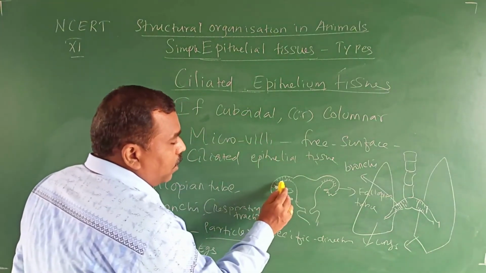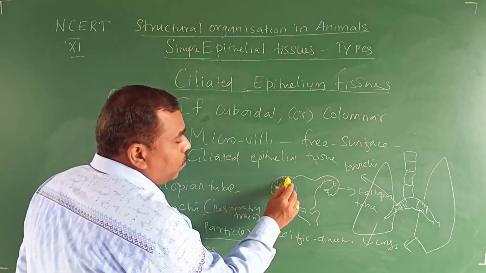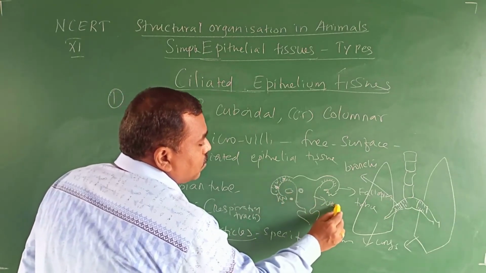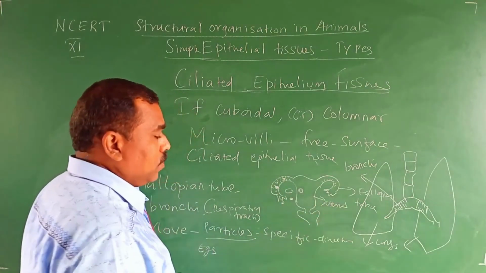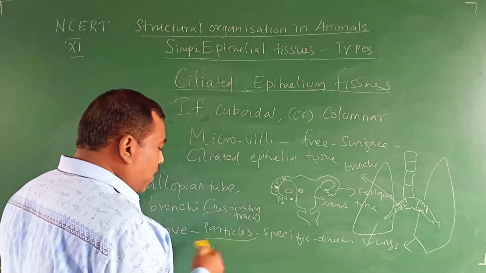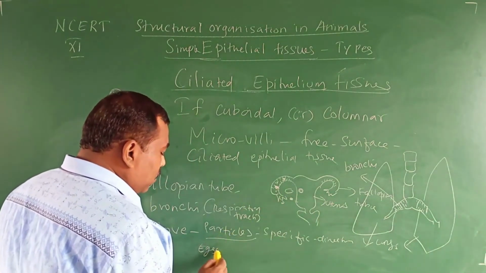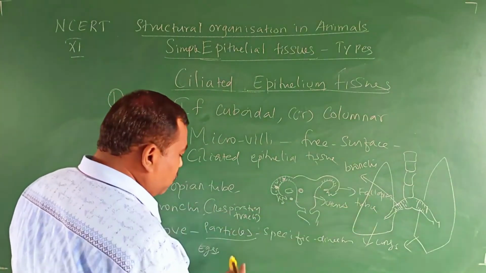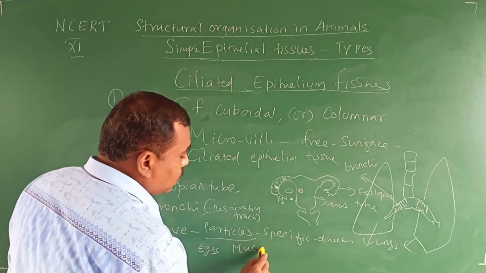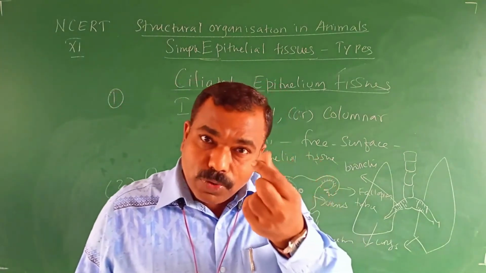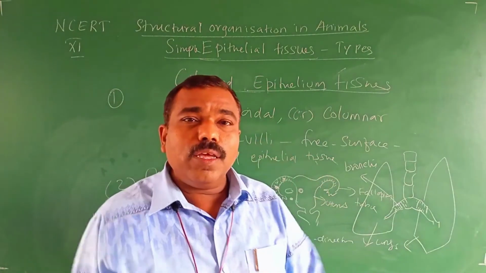So the egg enters the fallopian tube, moves upward and reaches the uterus. This is the uterus. So in the case of the fallopian tube, the particles mean eggs. In the bronchi, the particles mean mucus. Mucus, like the nasal drops, that is mucus. The white colored layer.